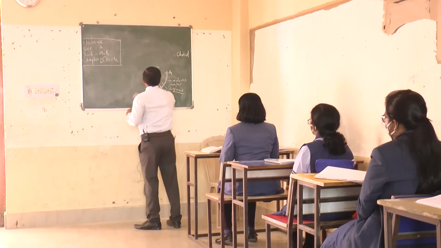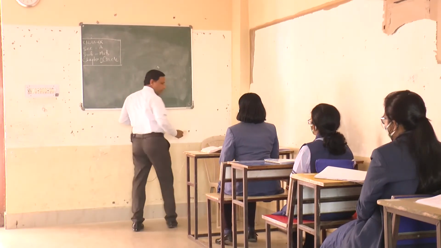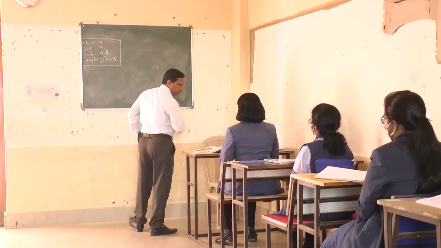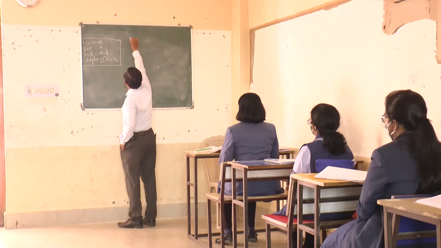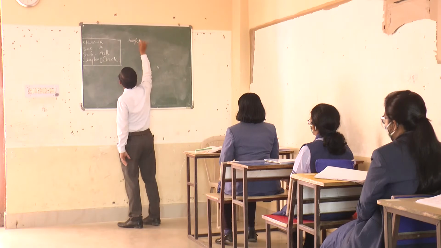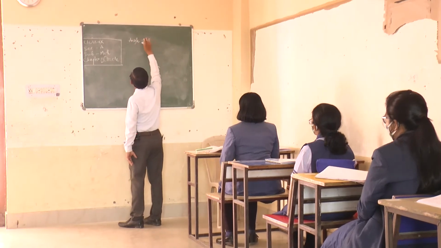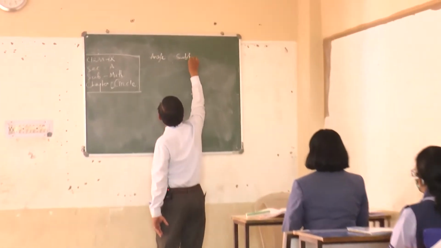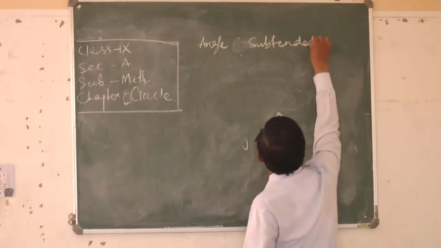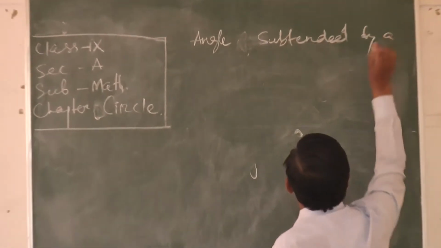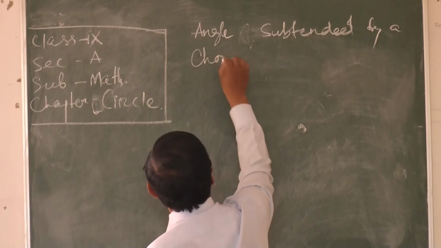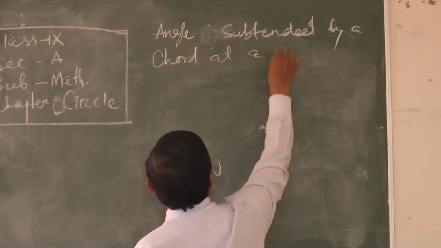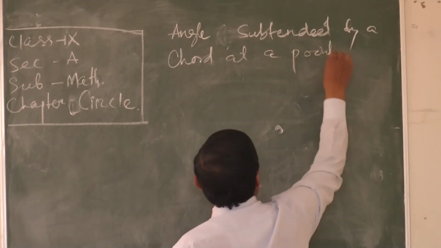Okay, fine. You can write: angle subtended by a chord at a point. Clear?